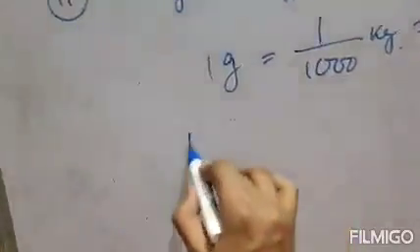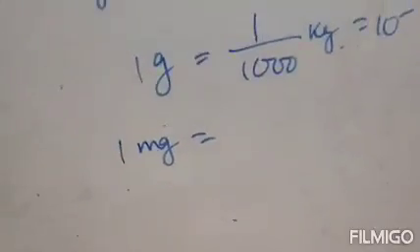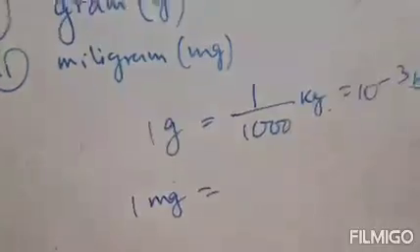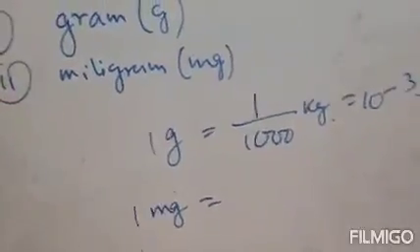Now milligram, 1 milligram equals 10 to the power minus 6 kg, because 1 milligram is the 10 to the power minus 6 part of a kilogram.